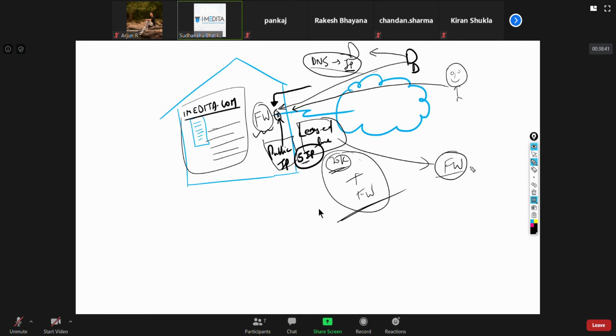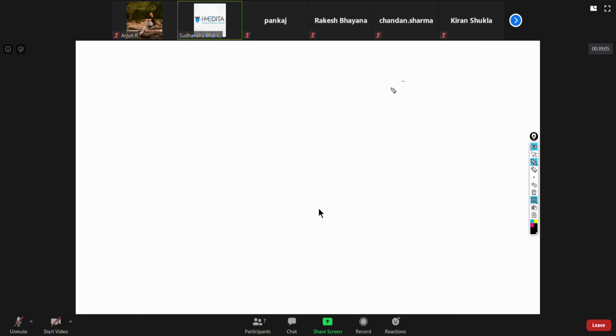Like in our case, even at iMedita, we have not utilized the services of a service provider for that, because we have plenty of them at our premises already. So a service provider lease line comes like this. They'll run a fiber cable, and that fiber cable will go to their device.